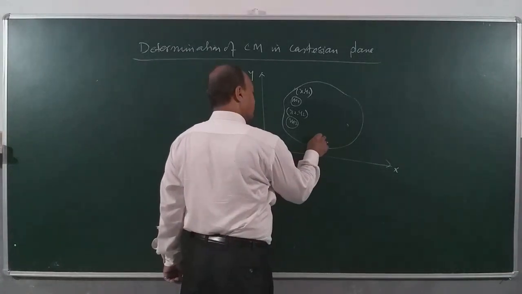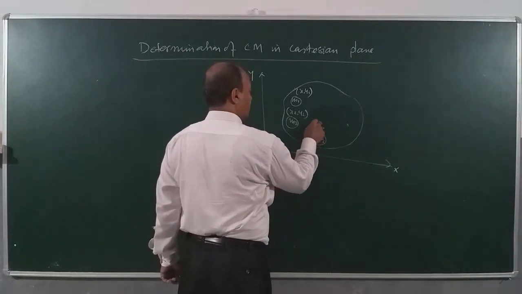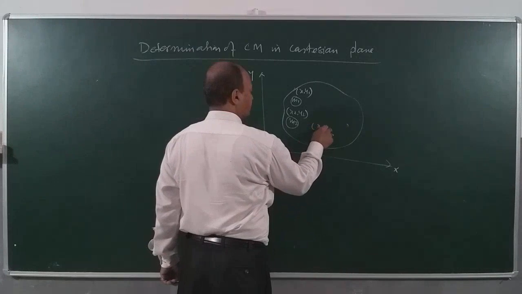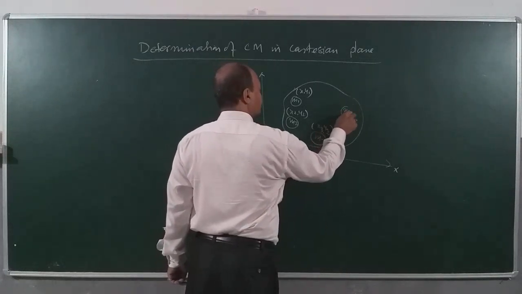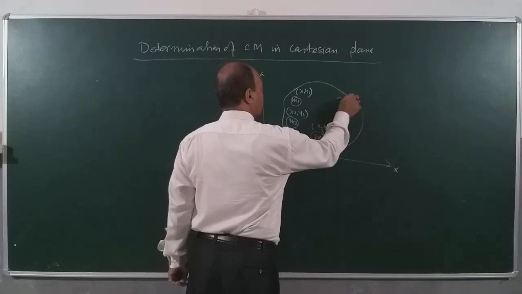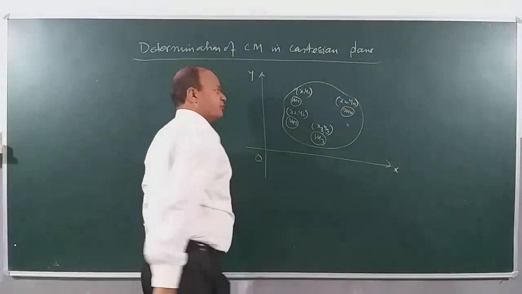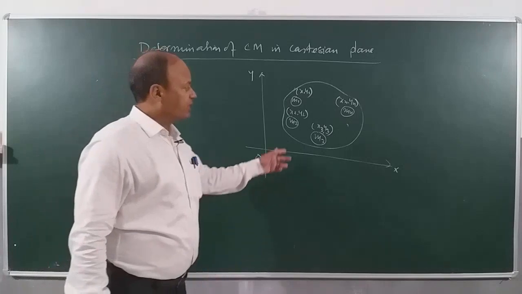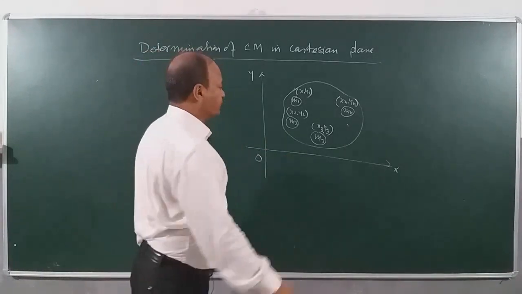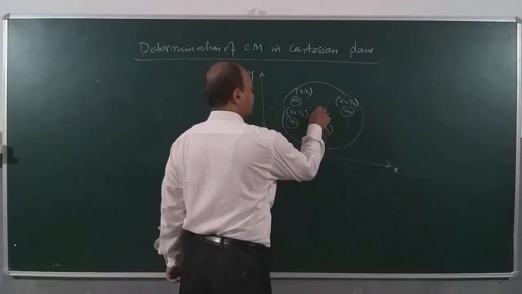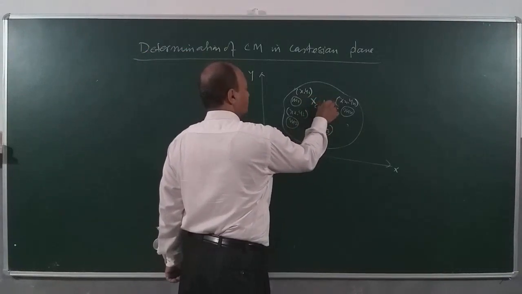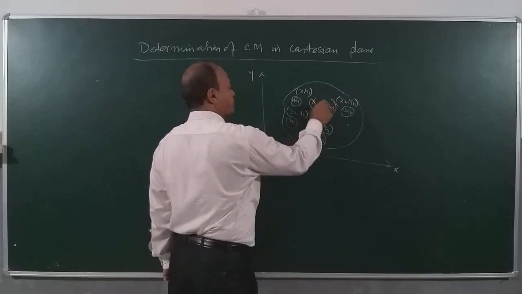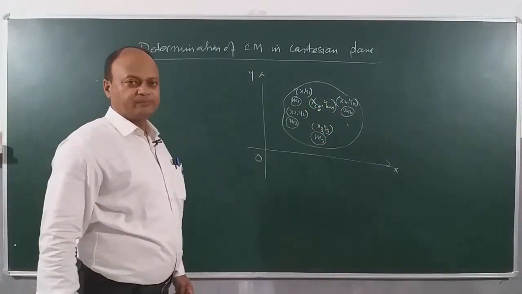We have a particle m3 having its coordinates x3 comma y3, and then you have particle mn having coordinates xn comma yn, and I want to locate where will be the center of mass. So suppose the center of mass is here and its location is xcm, ycm.